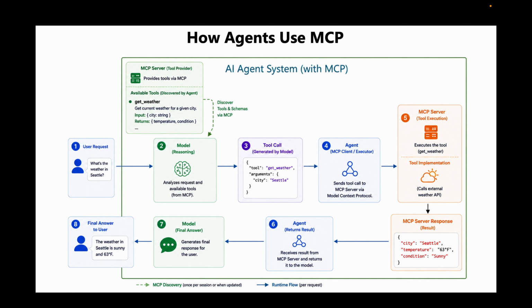In the beginning of this presentation, we saw an end-to-end flow of AI agent request flow. This is the same request flow using MCP. The agent first discovers the available tools and their schemas from MCP servers. The MCP client sends the request to the appropriate MCP server, which executes the underlying implementation, rather than the agent system doing that. Model decides what to do. MCP standardizes how capabilities are discovered and invoked.